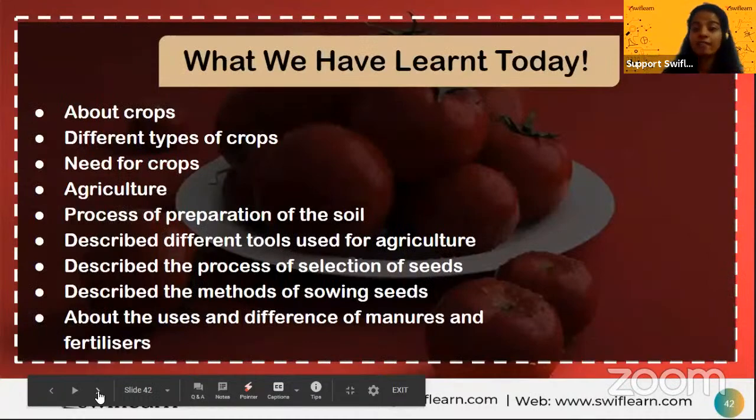So what have we learned today? We have learned about crops, the definition of crops. You should be clear about the examples also. Different types of crops: kharif crops and rabi crops. Kharif is the rainy season, June to September, right? Then you need to know about the rabi crops also, which are grown in the winter season. And you should be clear about the examples.